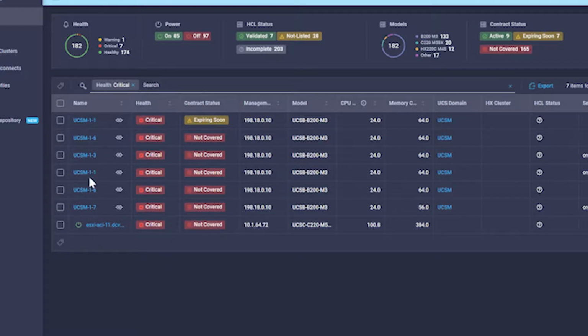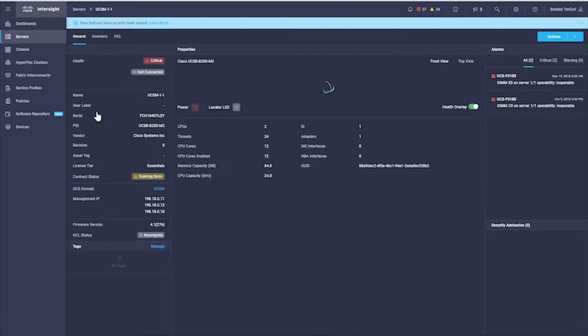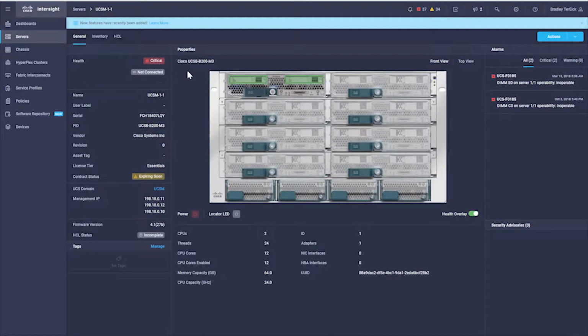Now, meanwhile, let's get back to what we were originally doing here. We were looking at these systems to figure out what could be going on. So let's go to this first system and see what's going on with it. I can see that this is a Blade living in a 5108 chassis. It is a B200 M3.